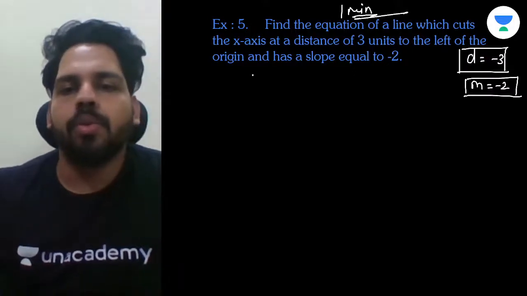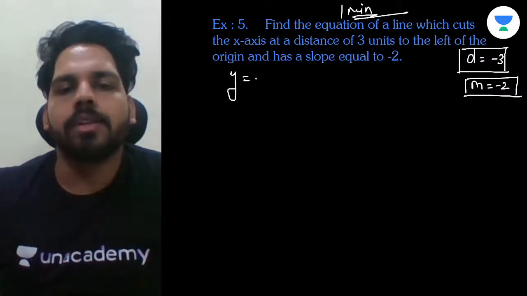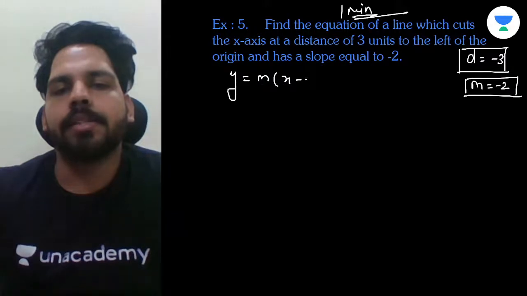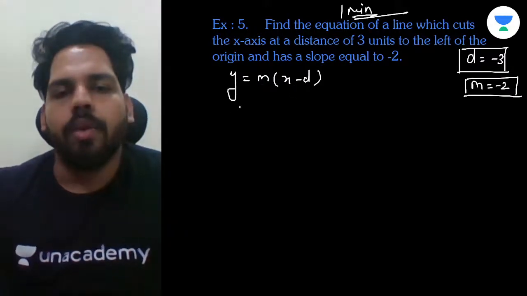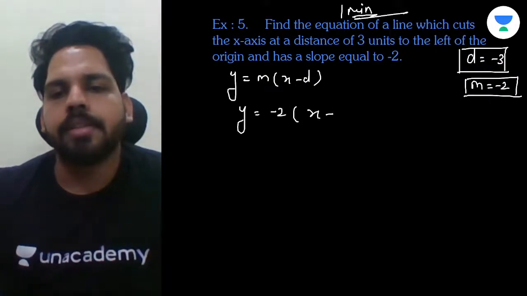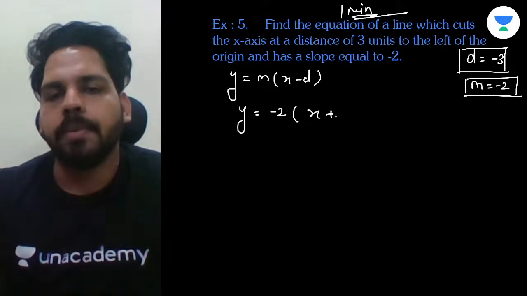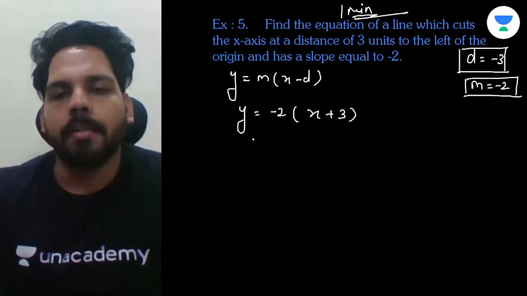Right? So we are having the equation as y is equal to m x minus d because they are having an intercept with x-axis. So y is equal to minus 2 times x minus d. d is minus 3, that means minus minus plus. So x plus 3. Now we can multiply this over here.